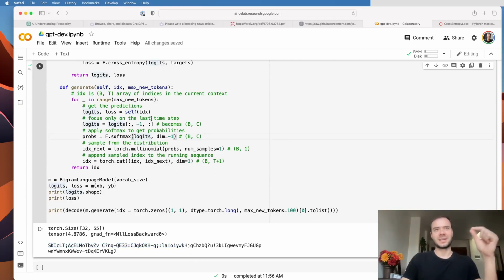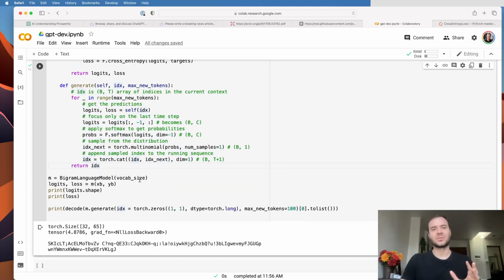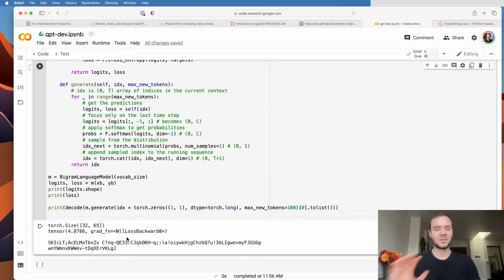So the only reason I'm writing it in this way is because right now this is a bigram model. But I'd like to keep this function fixed, and I'd like it to work later when our characters actually look further in the history. So right now the history is not used, so this looks silly, but eventually the history will be used, and so that's why we want to do it this way. So just a quick comment on that. Now we see that this is random, so let's train the model so it becomes a bit less random.